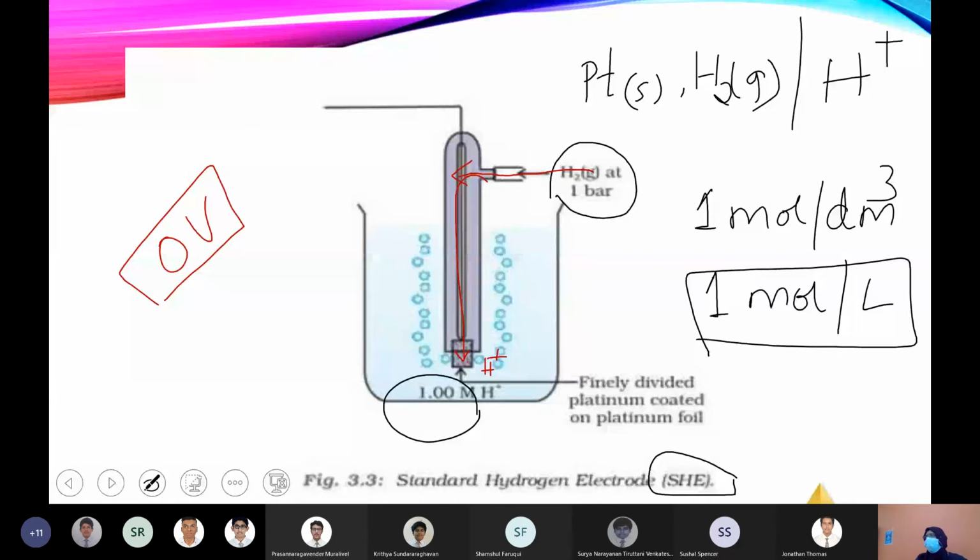So this is just a relative system. We are not taking actual electrode potential. We are taking the electrode potential compared to the standard hydrogen electrode, where we are assuming its potential to be 0 volt.